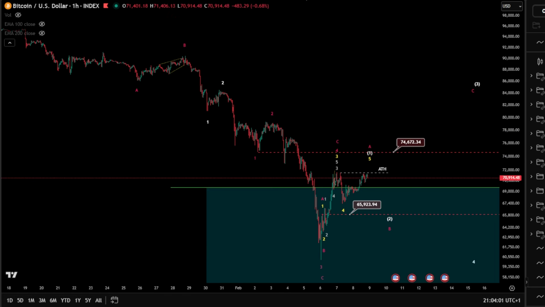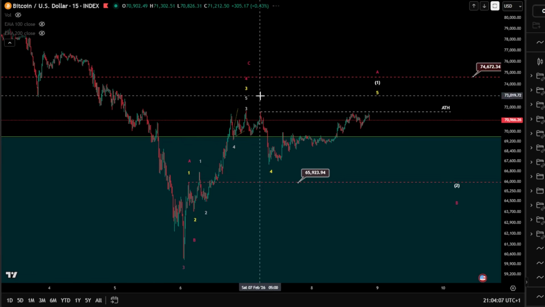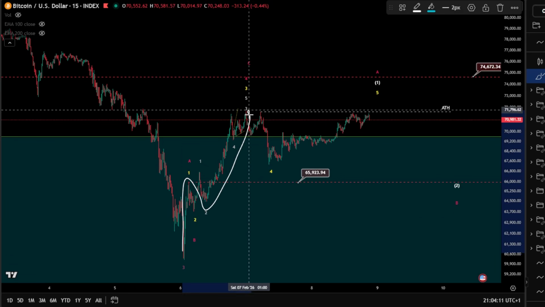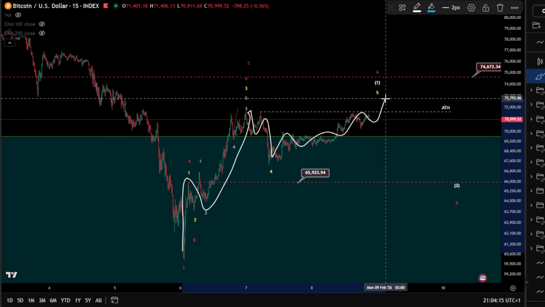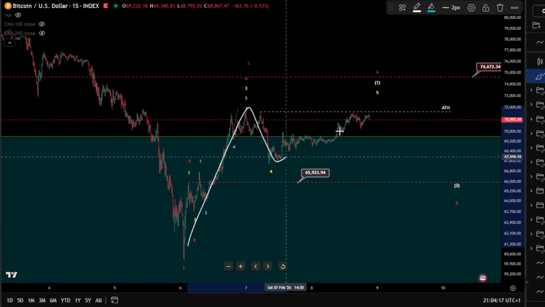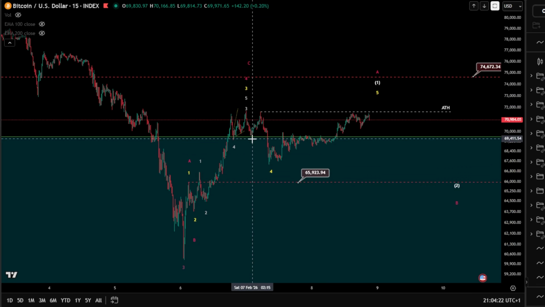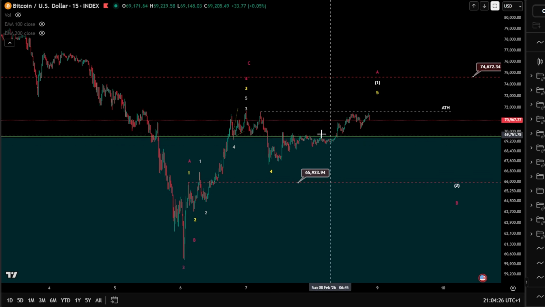It can turn all of this into something much more like a correction, if it wants to. Let me explain. If this is kind of like an ABC, it can be 3 waves up here, 3 waves down, and finishing an impulse. So it can simply be an ABC as well, when you take this correction as a separation, as a wave B. So we gotta also be careful.